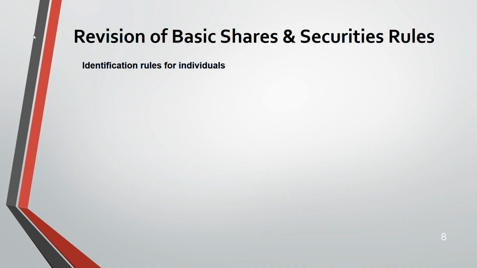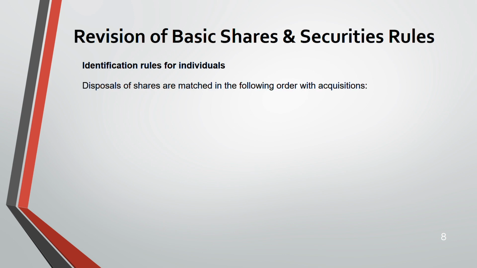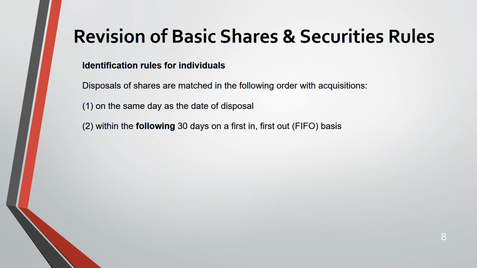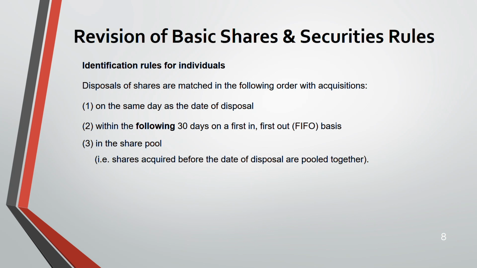Identification rules for individuals. Now, when we are disposing of the shares, it is matched in the following order with acquisitions. You have to follow this order. You can't change the order. 1, 2, 3. Number 1, you have to match the disposal with shares purchased on the same day. Then you have to see whether you have any purchases made within the following 30 days. That also on a FIFO basis, first in, first out. Next, from the share pool you have to take. Share pool means we pool together all the shares acquired, of course, before the date of disposal.